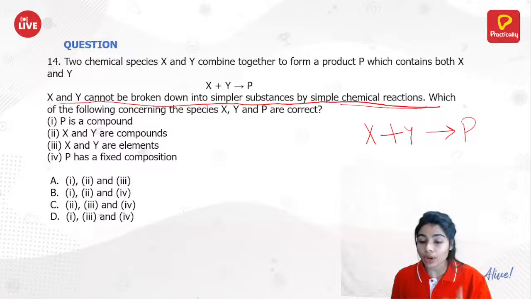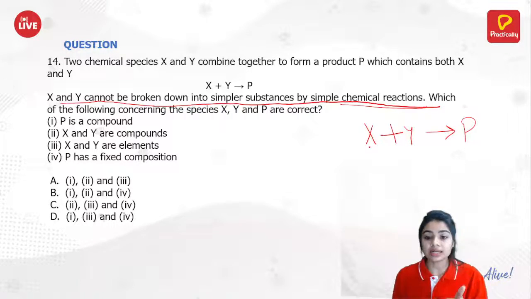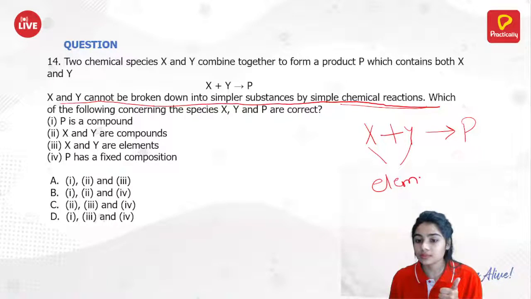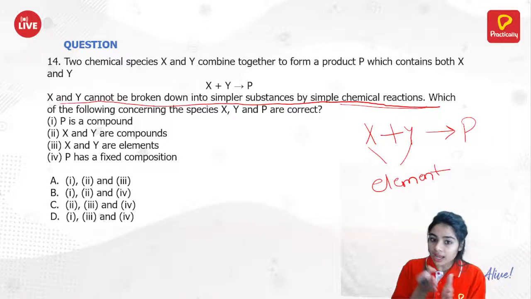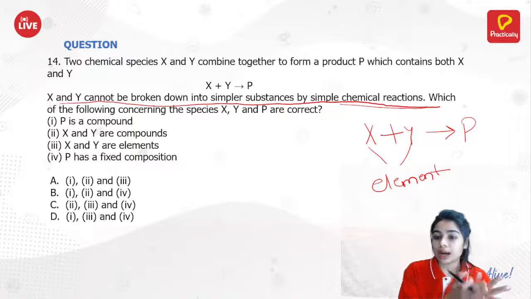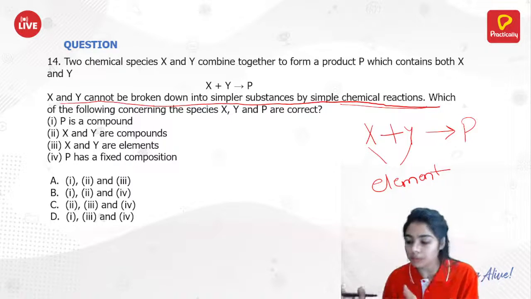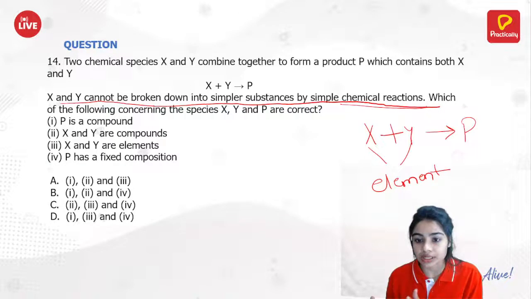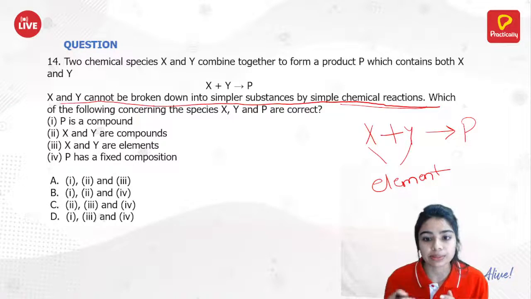This is the main point here, that we know that elements cannot be broken down into simpler substances. That's why they can be considered as your elements. Because we know if there is a compound, it can be broken down into its constituent particles by chemical reaction, not by physical means, but by chemical means we can separate the constituents. But in an element, we cannot break down into simpler substances.